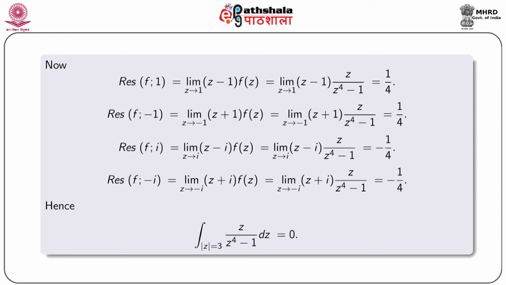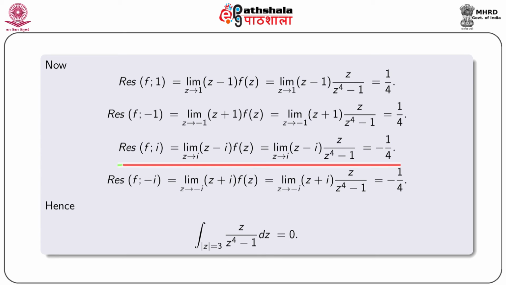We note that all these poles are simple poles. So, residue of f at 1 is equal to limit z tends to 1 of (z minus 1) f(z), that gives 1 by 4, and residue of f at minus 1 equal to limit z tends to minus 1 of (z plus 1) into f(z), and this gives the value 1 by 4.